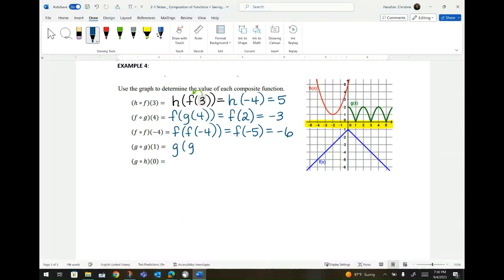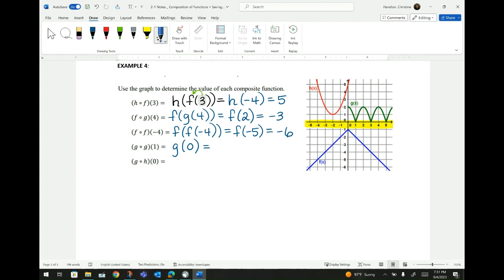G of 1. We will start on the 1. We have to go to the G function. Well, guess what? I'm already touching the G function. I didn't have to move. I just made a dot where I was starting, so I didn't need to move, so I'm going to put a 0.